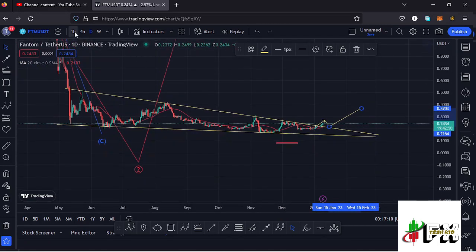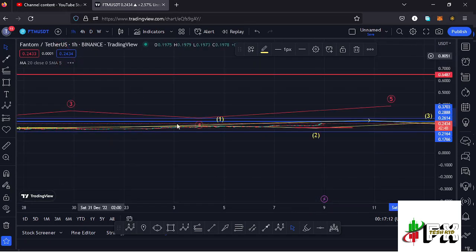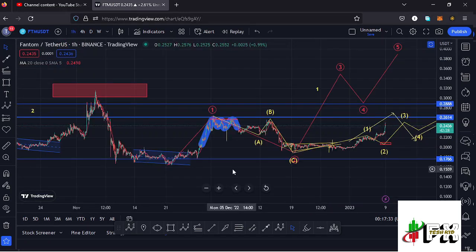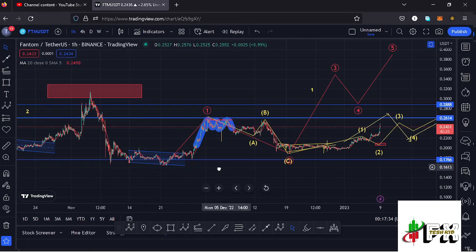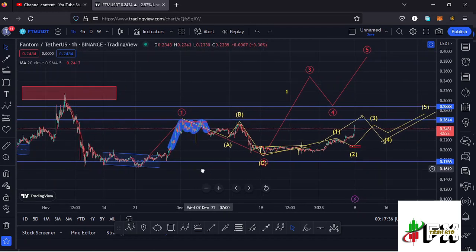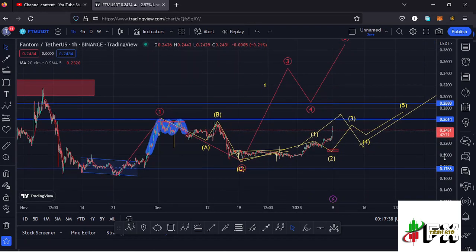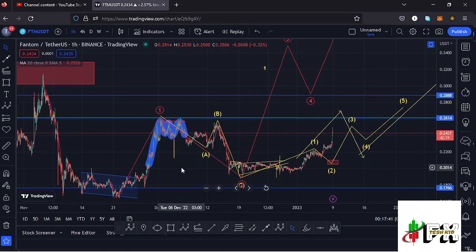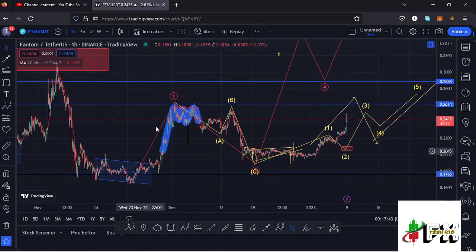And getting to the short-term scenarios that I'm expecting to play out on the 1-hour chart. Here on the 1-hour chart, you can see that after making our low at around the $0.16 mark, we started a very nice bounce to the upside in a move that has been obeying the Elliot wave structures, where we can term these as the first wave to the upside. And after seeing that wave 1, we started this ABC corrective structure in the formation of a second wave, seeing our low at around the $0.19 mark.